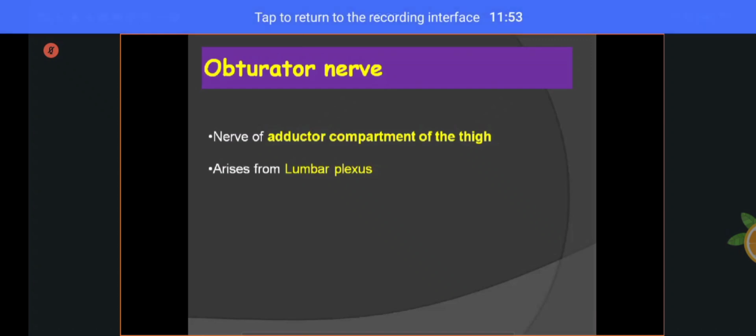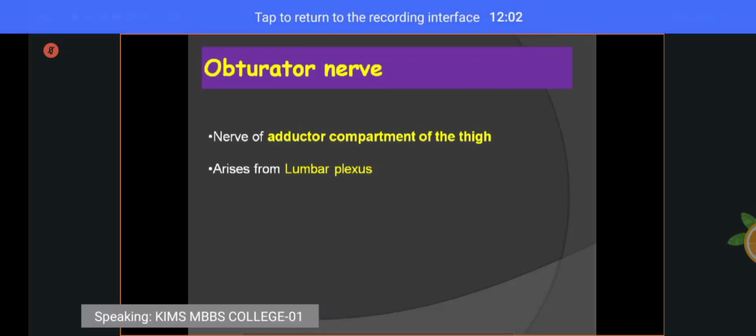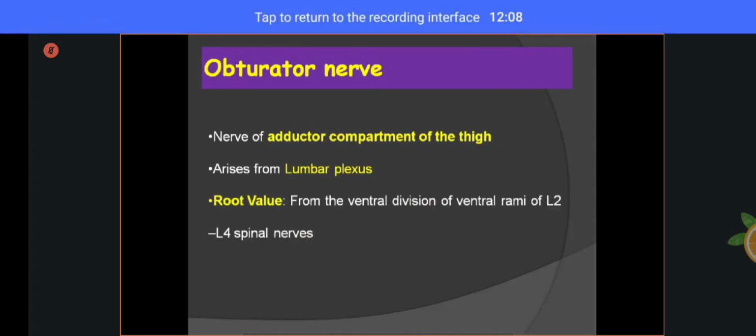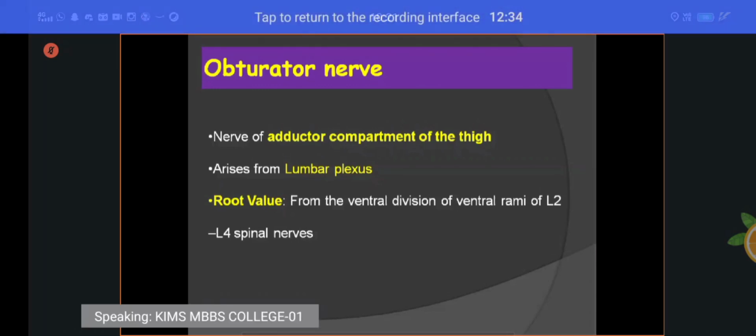It arises from the lumbar plexus in the abdomen. Understand? Root value: the ventral division of the ventral rami of L2, L3 and L4 spinal nerves. That is the root value of the obturator nerve.